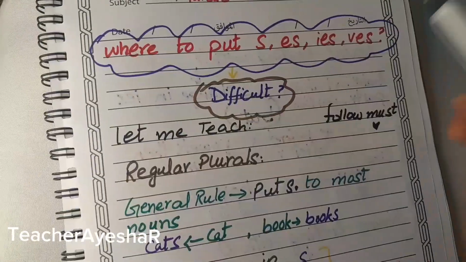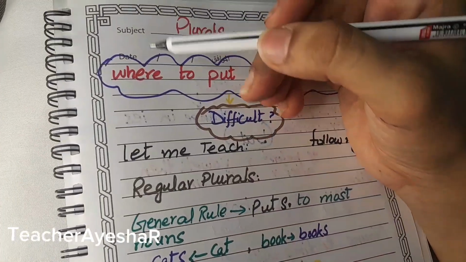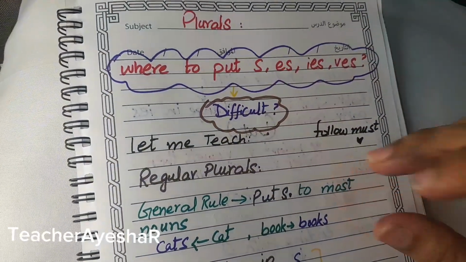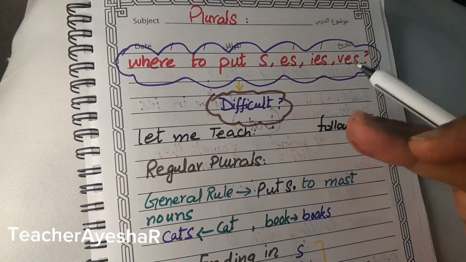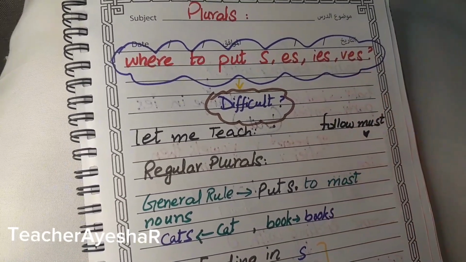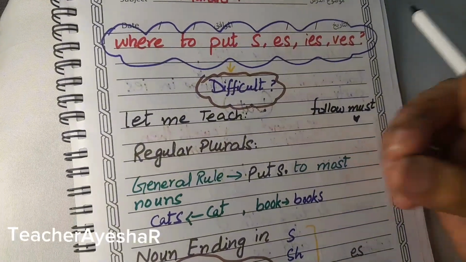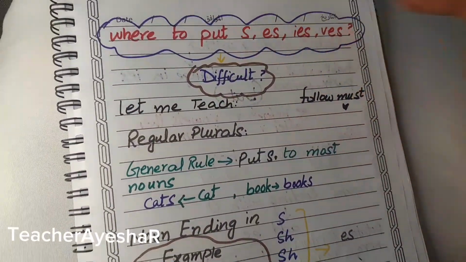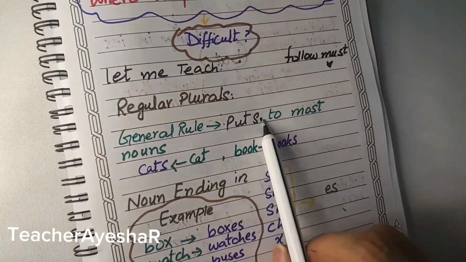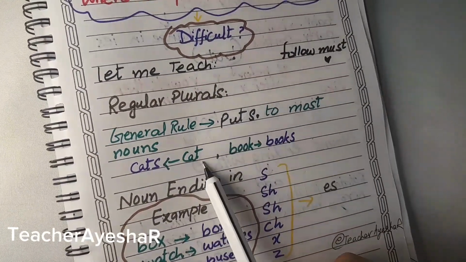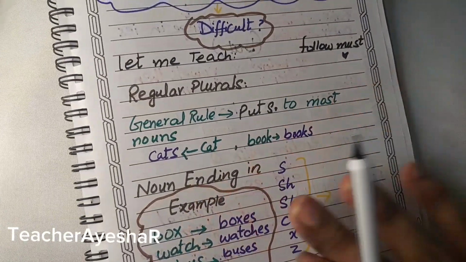Let's start the video. So, see, there are two categories of words that I'm going to explain here: regular and irregular plurals. So you have to learn according to that. First of all, we are going to learn the regular plurals, what they are and how we can use them. Now, there is a general rule where you put s, you know that, like cat will become cats, book will become books.